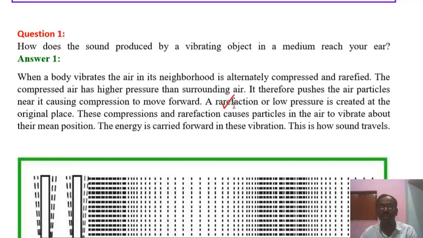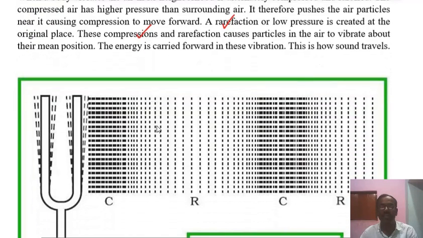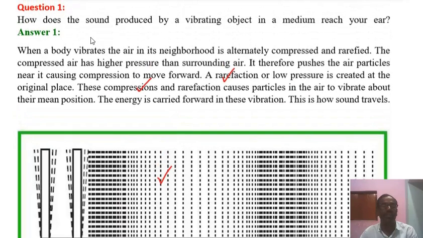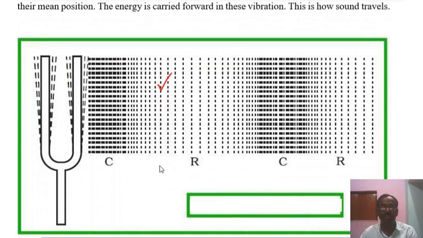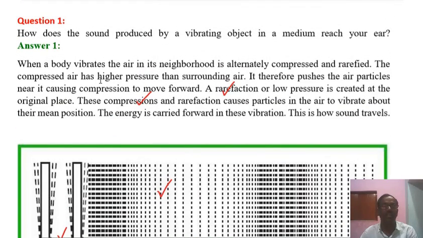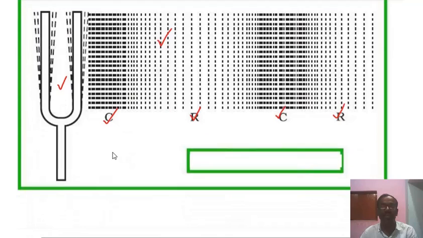So this is the rarefaction and this is the compression, and this is the relevant figure of question number 1. So this one represents compression, rarefaction, compression, rarefaction, and this is the vibrating particle. Hope that there is no problem to understand the answer of this question. Let's see next question of this chapter.